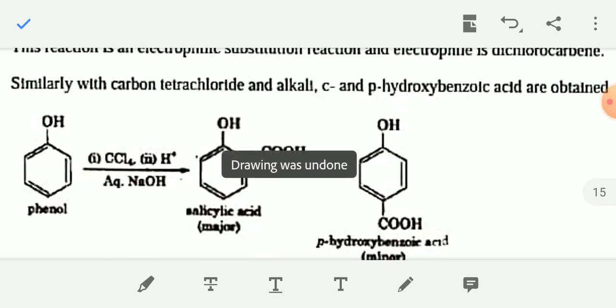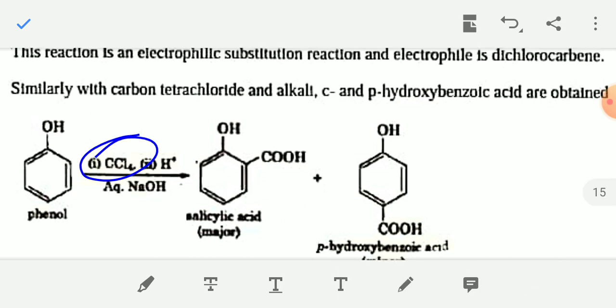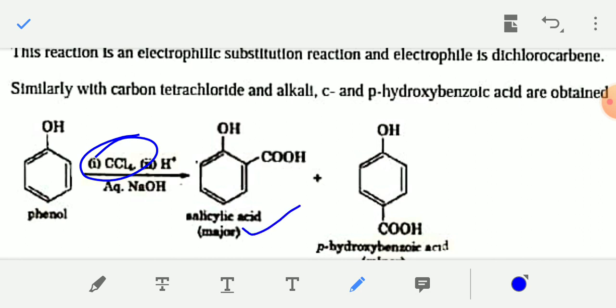Similarly, if the same reaction is carried out, instead of chloroform CHCl3, if you take carbon tetrachloride CCl4 and aqueous NaOH, and finally after hydrolysis by dilute acid, that is dilute HCl or dilute H2SO4, that is H plus, in the second step, finally you will get salicylic acid. So if phenol reacts with carbon tetrachloride and after hydrolysis in that second step, you will get salicylic acid,